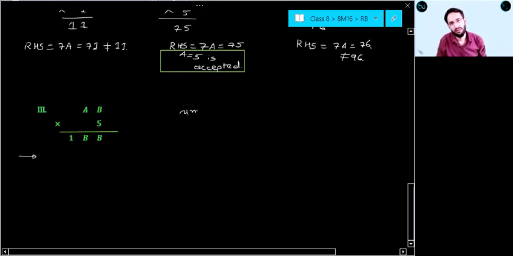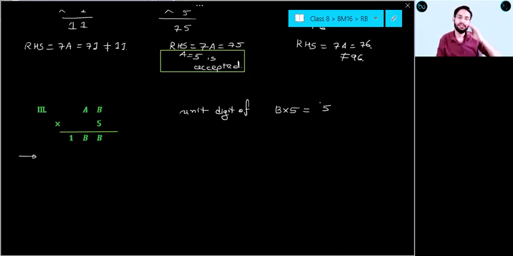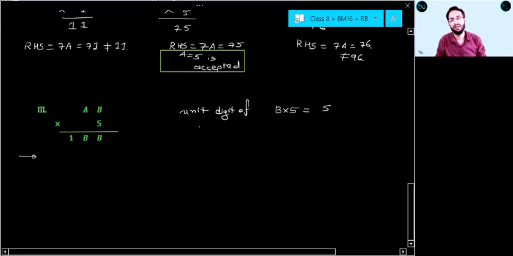Here, the unit digit of B into 5 is equal to 5. Now tell me, what can you take the value of B for that its unit digit is 5 only, right? Remember the table of 5. 5 ones are 5 or not? Please give me some response.